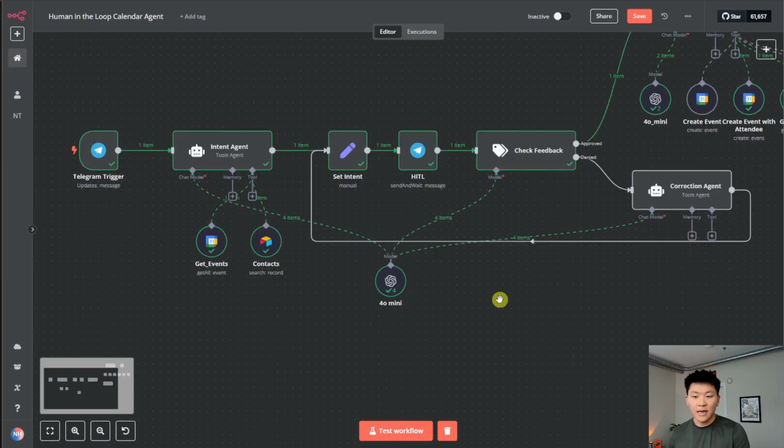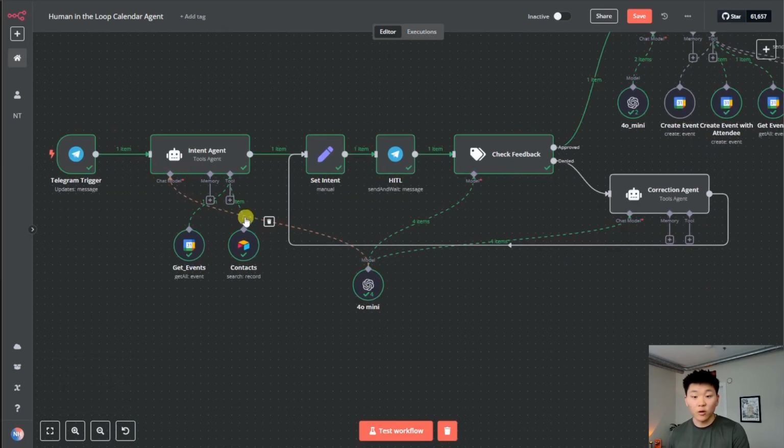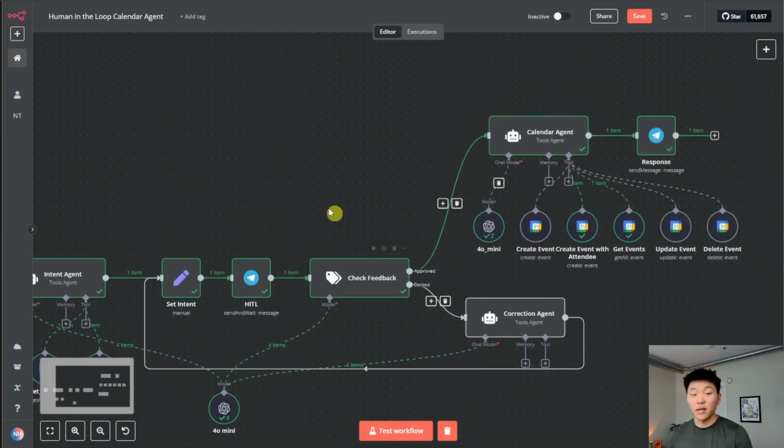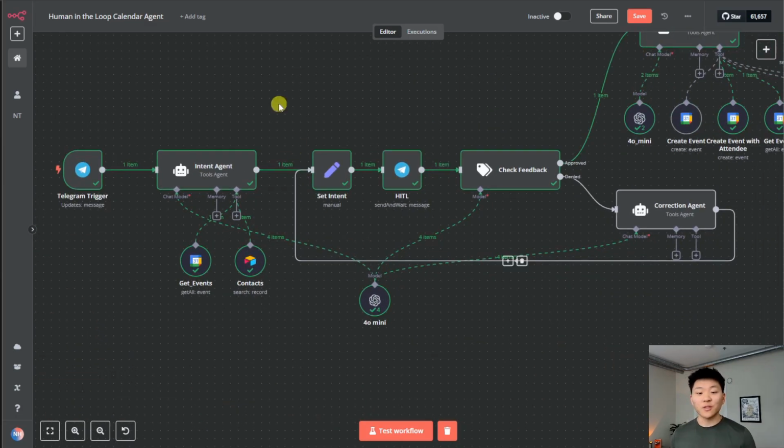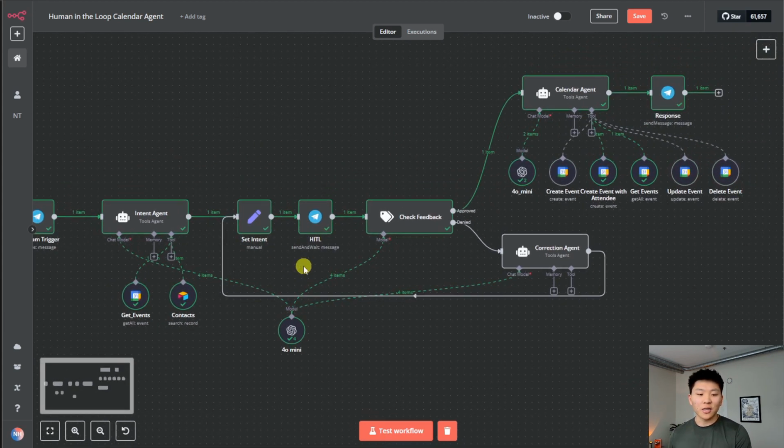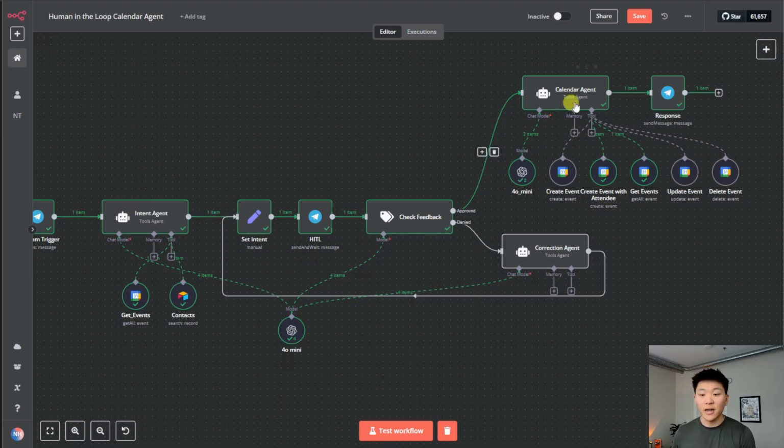Nothing too crazy. As you can see, all of the agents here are hooked up to 4.0 Mini. So the intent agent, the check feedback agent, the correction agent, as well as the actual calendar agent. But from here, we have to move into the set intent node, which is where the magic all really happens. And this is because we are doing a variable number of revisions. So sometimes it'll go through on the first try and it gets approved like we just saw. But sometimes it's going to go through once, maybe even twice.